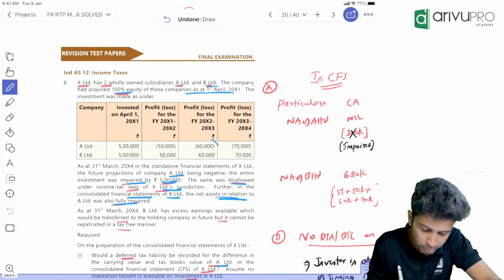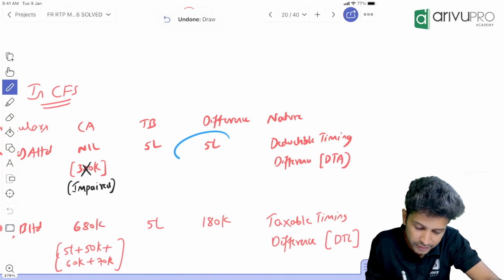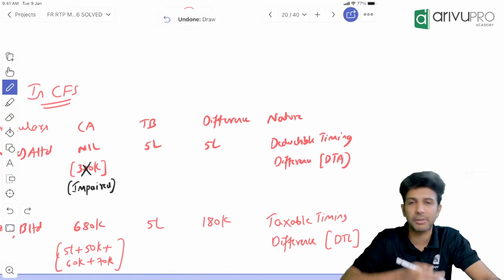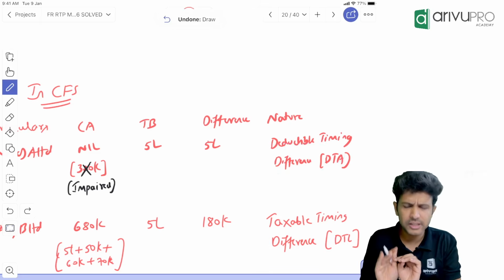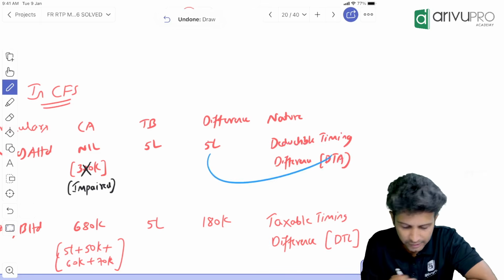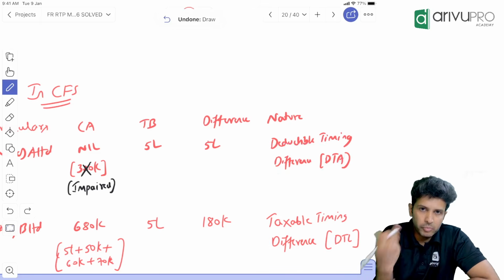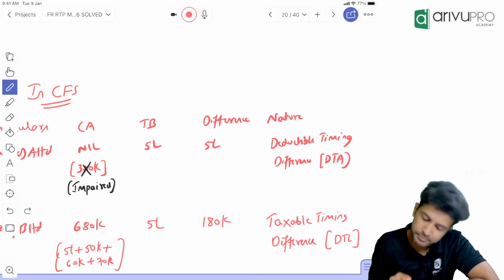Of how much? The tax rate in this problem is not given. We will not create DTA, DTL on the difference itself. We take the difference and multiply by the tax rate. Tax rate not given, so I'll only say the difference is 5 lakh. On this difference, it gives rise to DTA. How much? Tax rate not available, we cannot compute it.